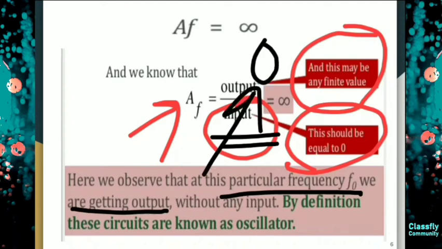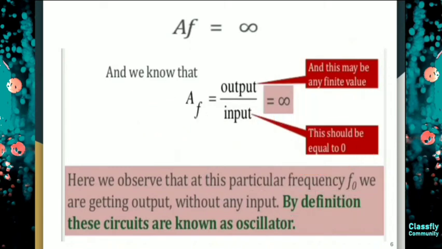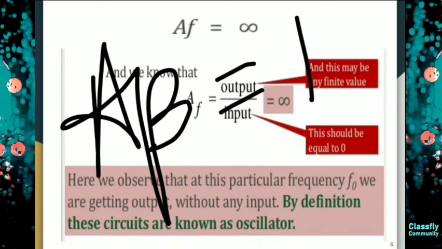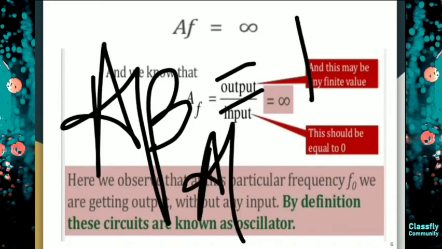So by definition, this circuit is an oscillator, right? And it is proving my Barkhausen's criteria, that is my A beta is equal to 1, which is providing me my AF is equal to infinite.